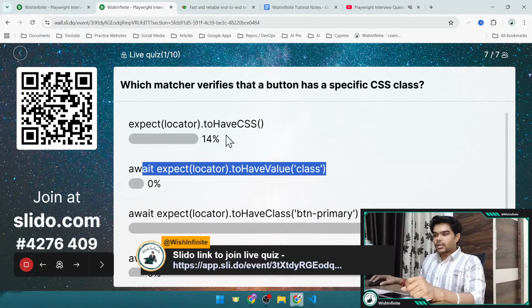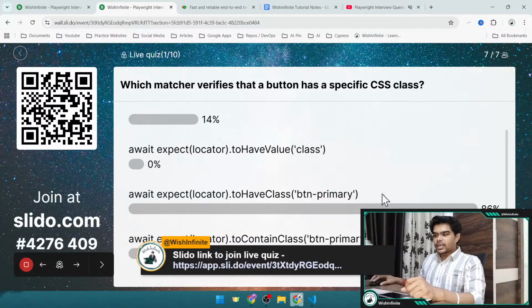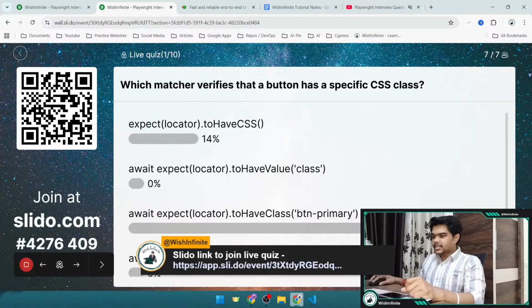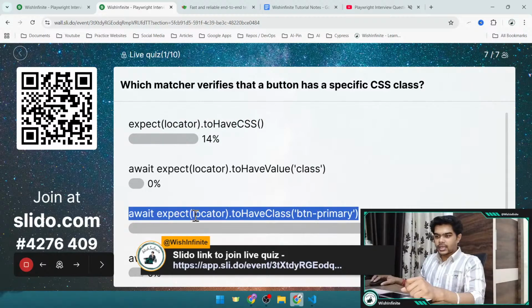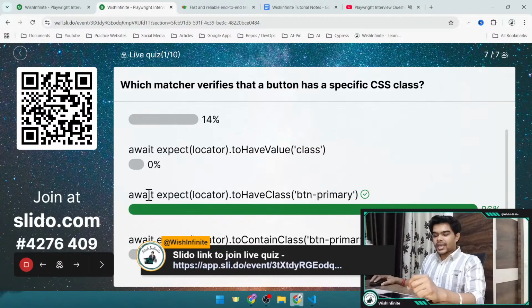So we have got 14% for this one. Two have CSS, and we have 86% people who have selected option C. Let's see the correct answer first and then I will try to explain it. So the correct answer is option C, where we need to use this await expect, and here we need to